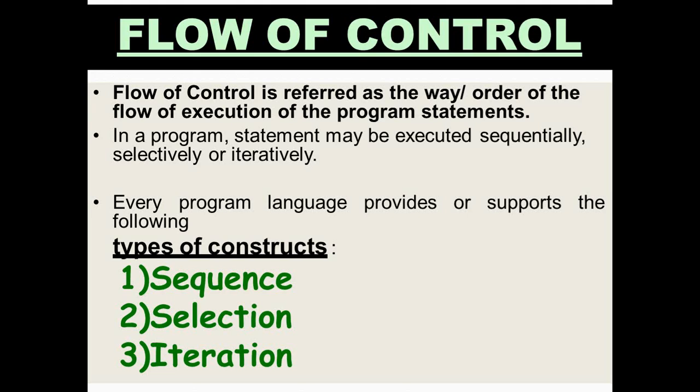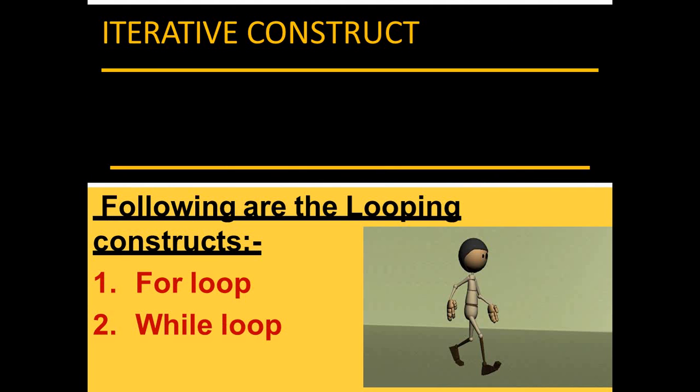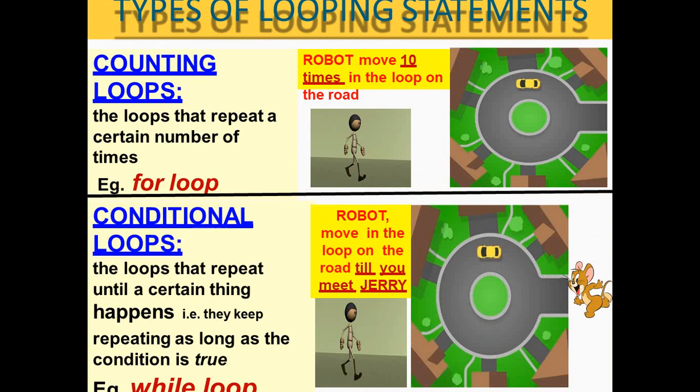Third is the iteration construct, also called the looping construct. We have two types of loop in this iterative construct. First is for loop, second is while loop. For loop is an example of a counting loop because this loop keeps on repeating the set of statements for a specified number of times. For example, if a robot is asked to move 10 rounds of this loop,